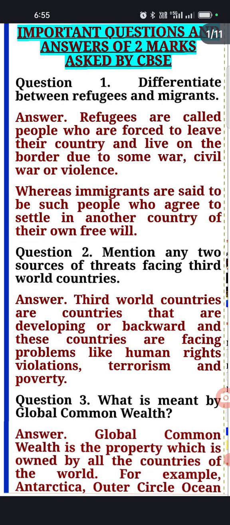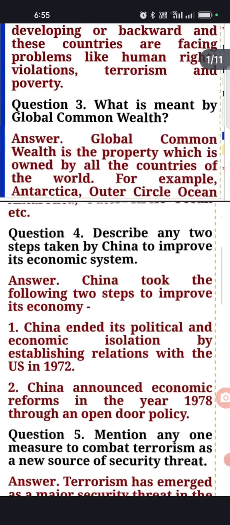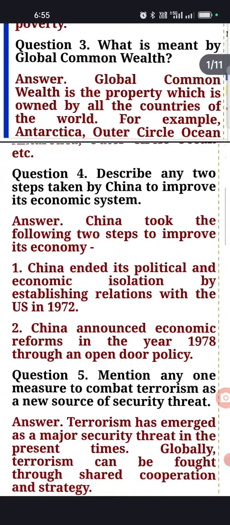Now, third question: what is meant by the term global commons? The global commons are property which is owned not by any single country but by all the countries of the world. For example, you can take the example of Antarctica, outer space, oceans. Take the air, the sea water, which all countries are consuming. So these are the examples of global common property or wealth.